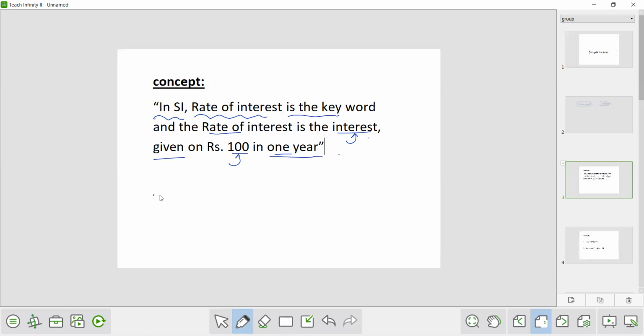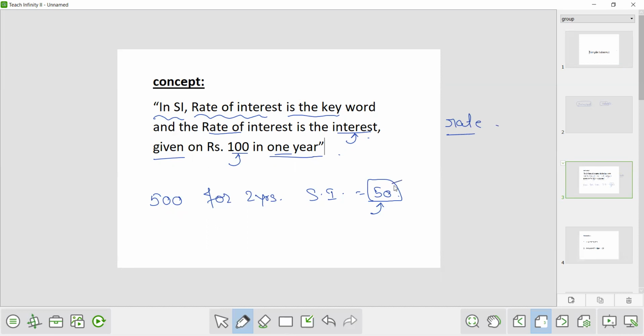Suppose on a sum of 500 for 2 years, simple interest is 50. So is this simple interest on 100 rupees? No. Is this simple interest for 1 year? No. So we will convert it into 100 rupees and for 1 year. So whatever value we get, that is our rate. Okay.